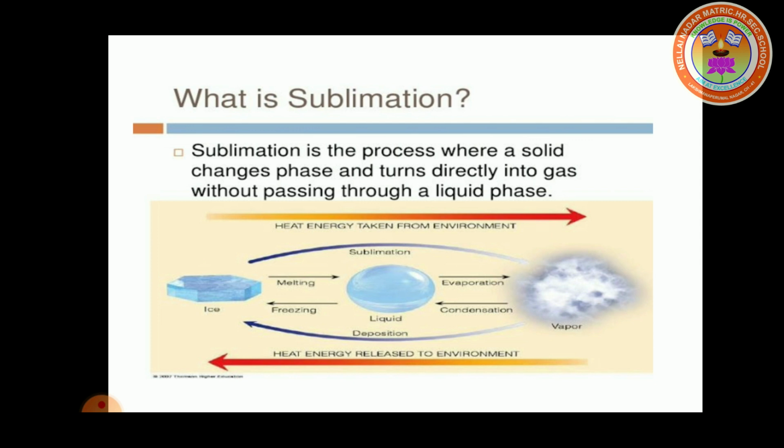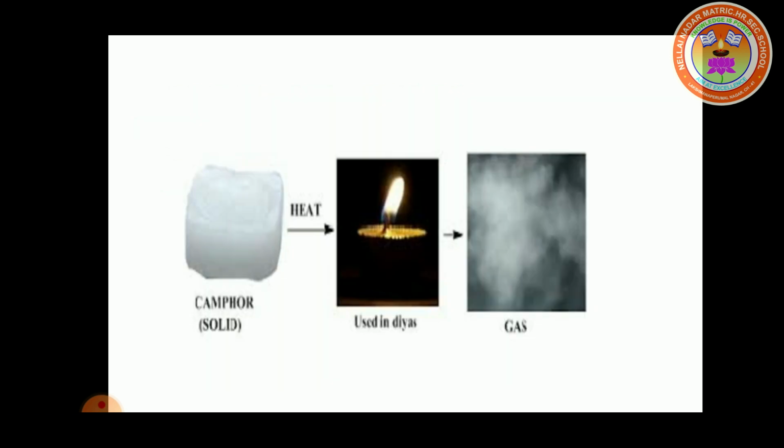Simply, a solid can directly change into gaseous state without passing the liquid state. That process is called sublimation. For example, camphor. When we heat camphor, it directly converts to gas without passing the liquid state. So, this is an example of a sublime.